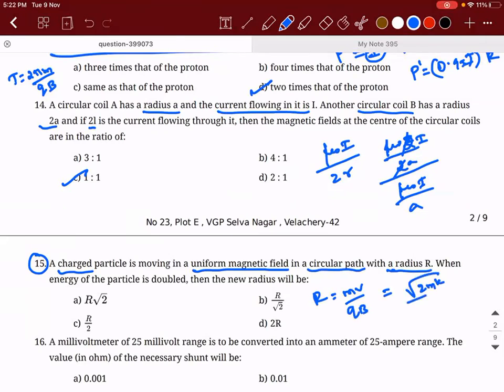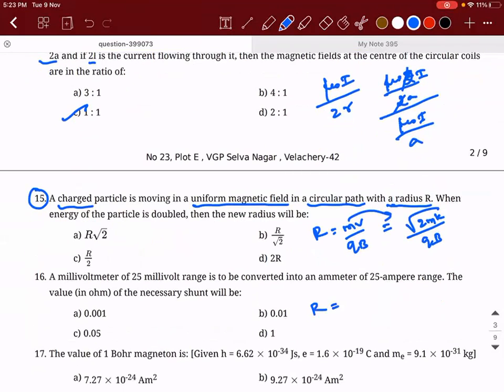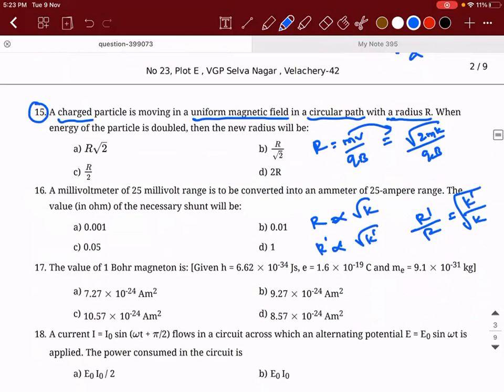Or I can write root of 2mk divided by qb because linear momentum is equal to root of 2 times mass into kinetic energy. So R is directly proportional to root k. So R dash will be directly proportional to root of k dash. So R dash divided by R is equal to k dash divided by k, whole thing under a root. So k dash is doubled, so this is 2 times k and k will get cancelled. R dash will be equal to root 2 times R. Answer is 15a.